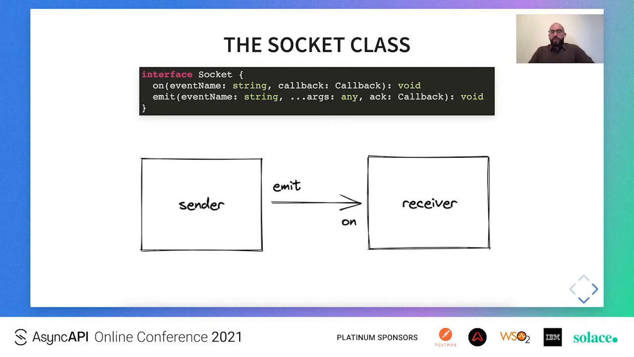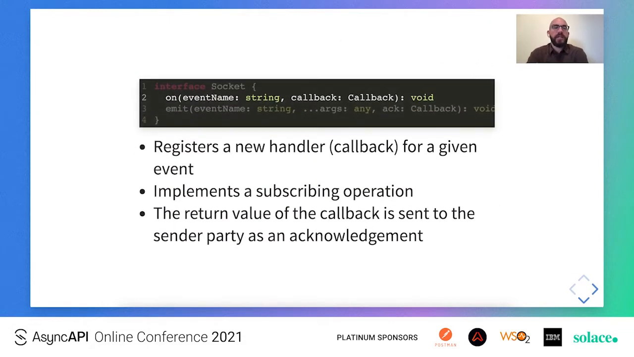So in the Socket.io protocol, there is not really a server and a client, there is just a sender and a receiver. The sender can send an event to the receiver using the emit function, and the receiver can receive that event using the handler that is registered using the on function. So again, the on function of the Socket class API registers a new handler for a given event. It implements a subscribing operation, and the callback could potentially return a value that will be sent to the sender party as an acknowledgement, implementing this acknowledgement feature that we already mentioned.